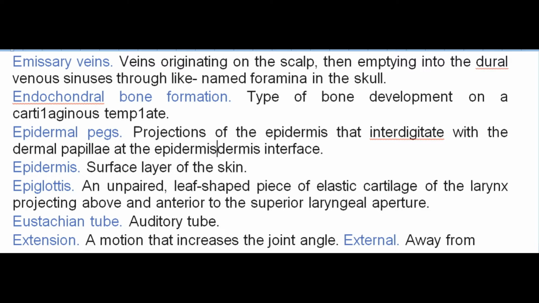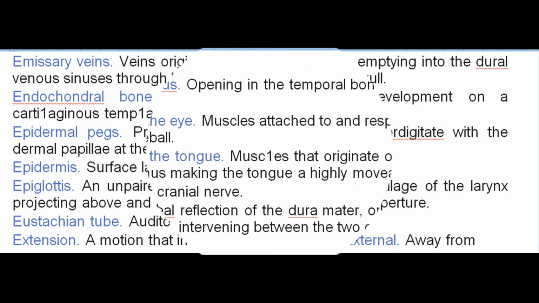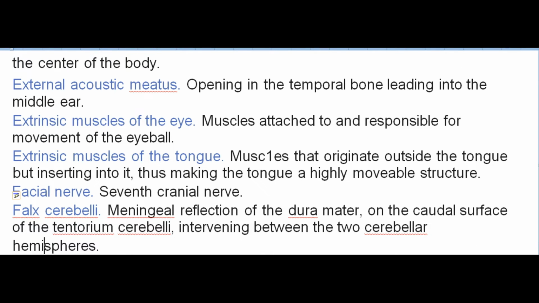Epidermis. Surface layer of the skin. Epiglottis. An unpaired, leaf-shaped piece of elastic cartilage of the larynx projecting above and anterior to the superior laryngeal aperture. Eustachian tube. Auditory tube. Extension. A motion that increases the joint angle. External. Away from the center of the body. External acoustic meatus. Opening in the temporal bone leading into the middle ear.